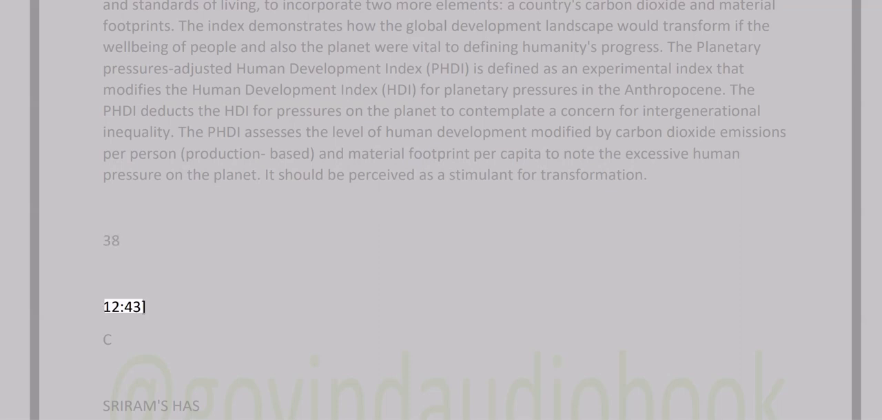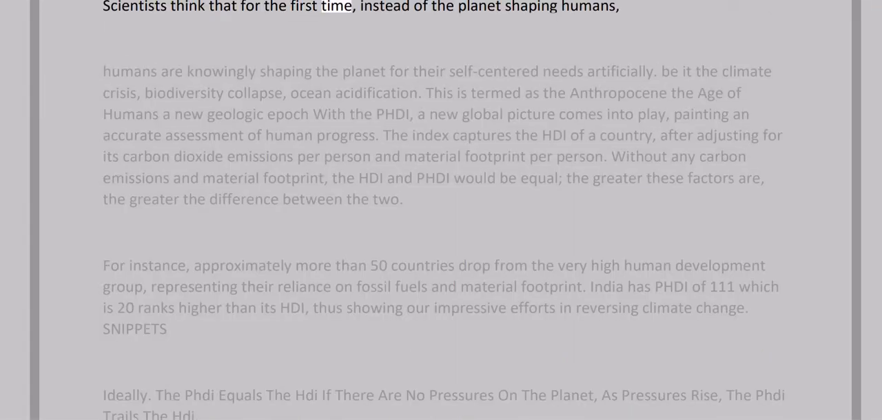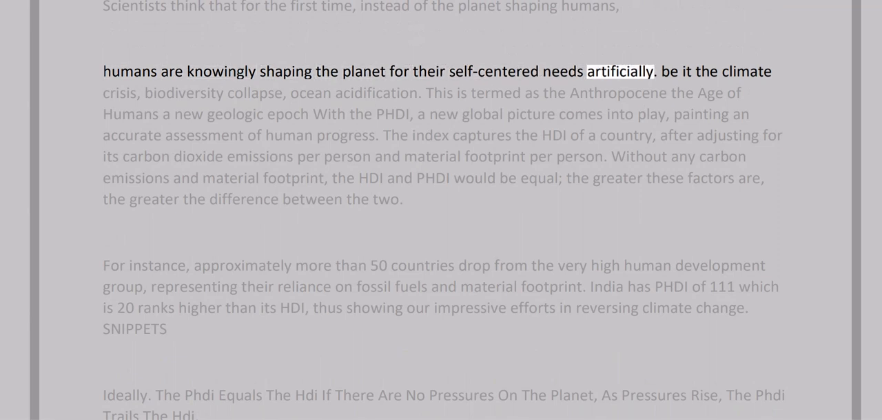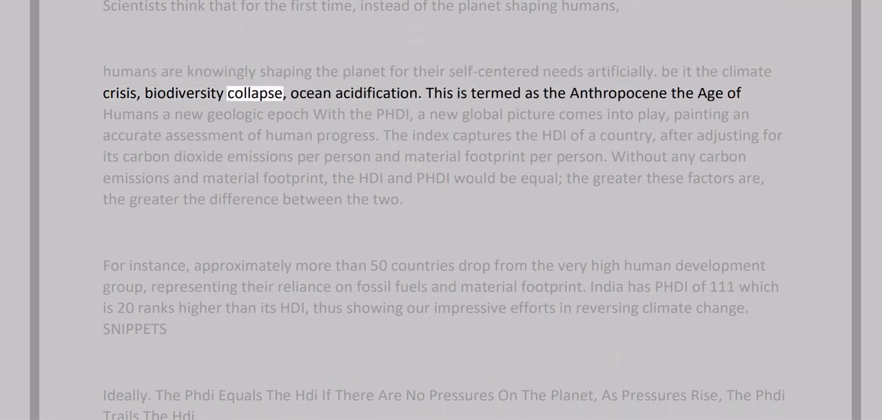Scientists think that for the first time, instead of the planet shaping humans, humans are knowingly shaping the planet for their self-centered needs artificially. Be it the climate crisis, biodiversity collapse, ocean acidification. This is termed as the Anthropocene, the age of humans, a new geologic epoch.